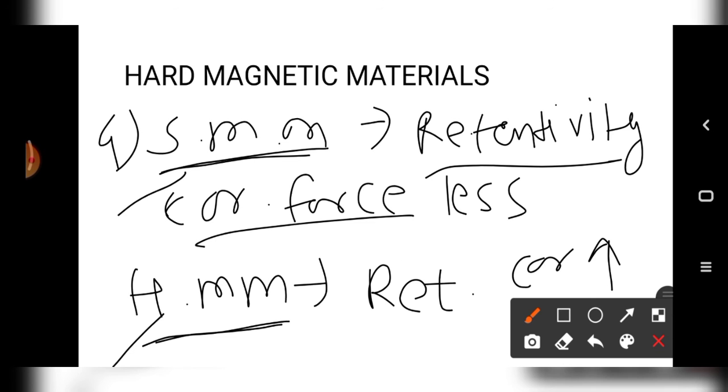Therefore, retentivity and coercive force are less here, and on the other side they are more.